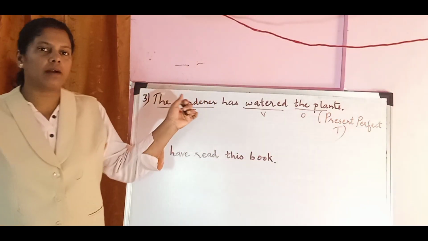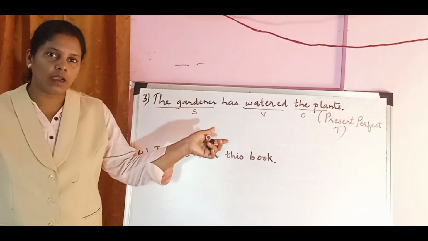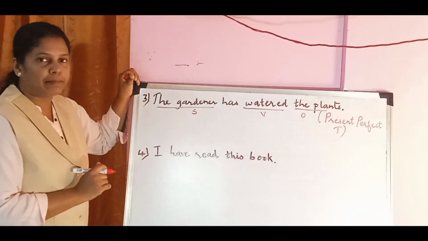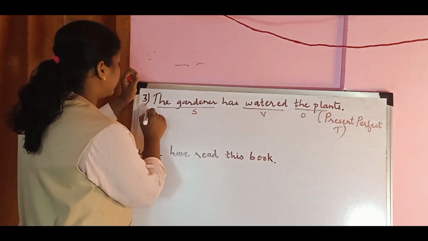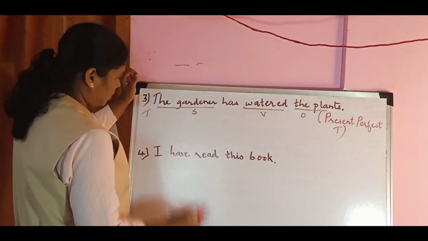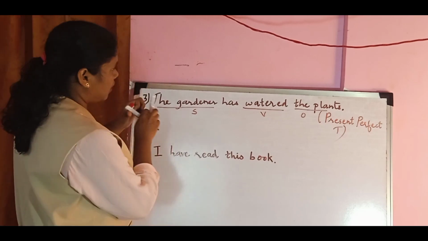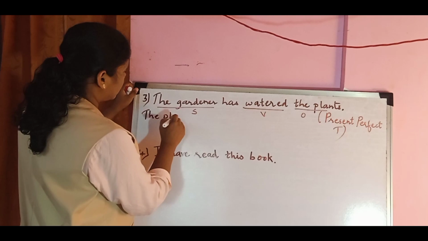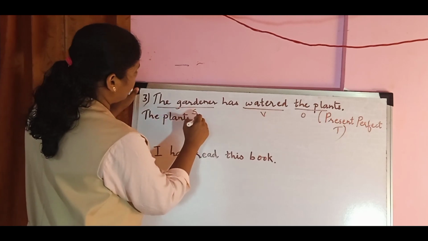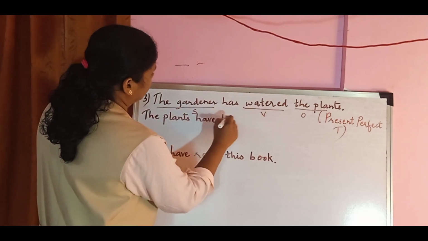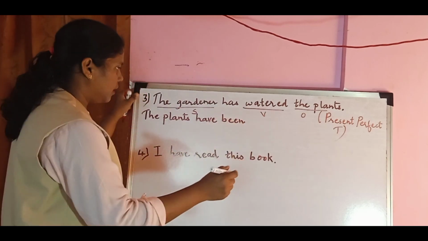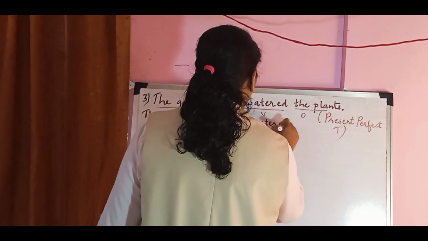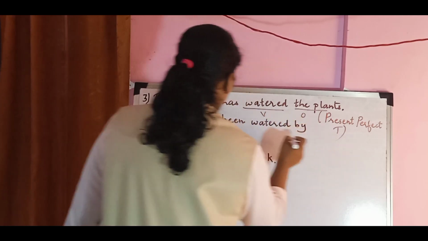Now the object will become the subject and the subject will become the object. The plants, I have told you all already, plants plural. So the plural auxiliary verb: the plants have been, have been watered, the plants have been watered by the gardener.